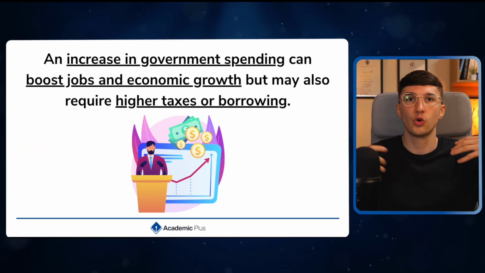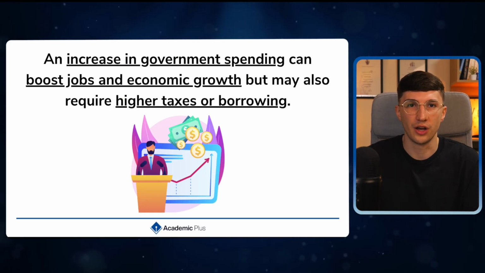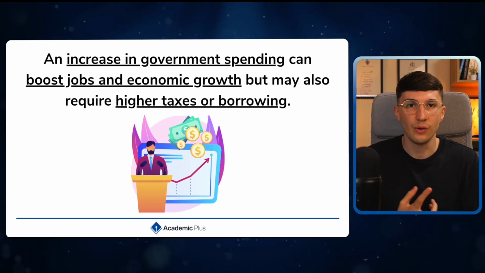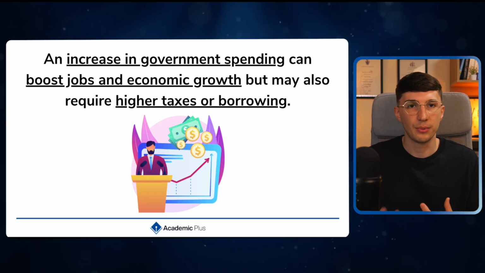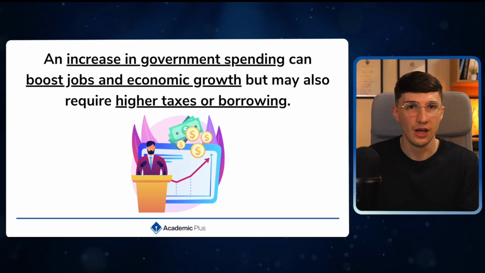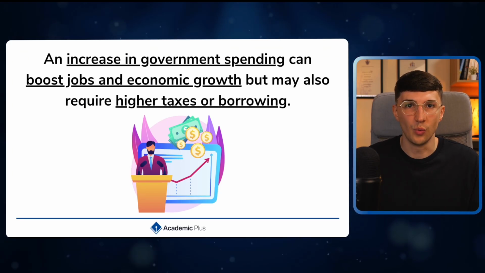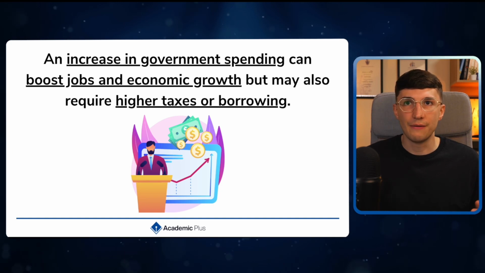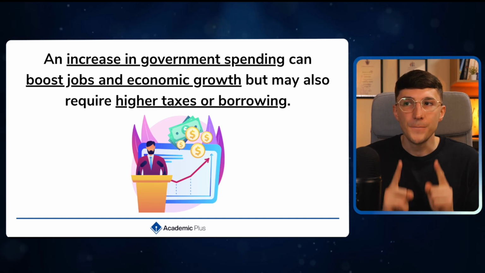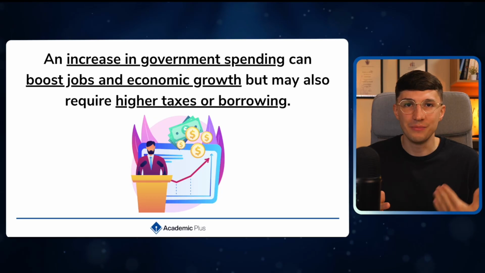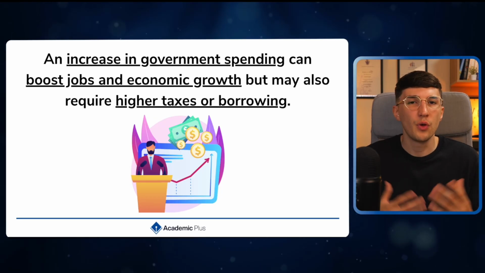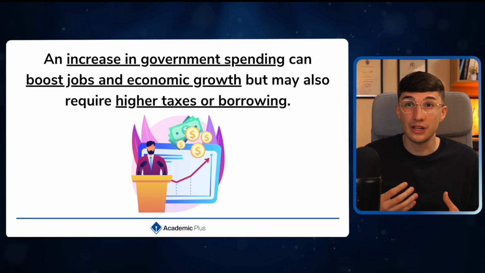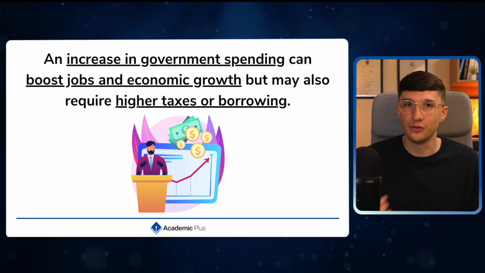Now, in theory, if we see an increase in government spending, this could actually help boost the economy. So for example, let's talk about the development of infrastructure. If we're developing infrastructure, potentially building new roads, new networks, they're going to have to collaborate with different UK businesses. So if UK businesses now have more work, they're making more money, they're going to have to hire more people. So the level of employment begins to increase. But in order for them to spend more money, they need to make more money. The way that they get this money is either through increasing taxes, which could actually harm the economy, or they end up borrowing money.